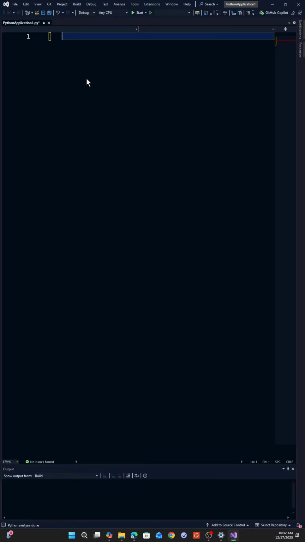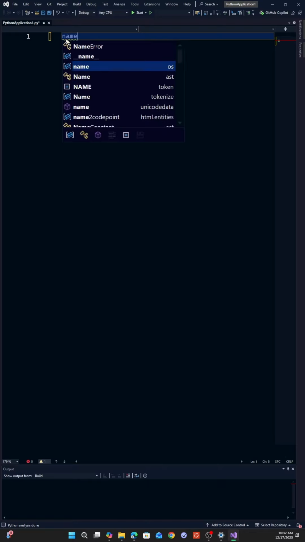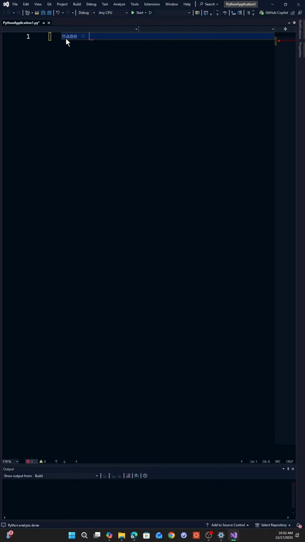A string. So we know a string is a data type. So we know that we can create a variable. So let's say we'll say name, and we'll do the data type of string by putting our quotation marks.